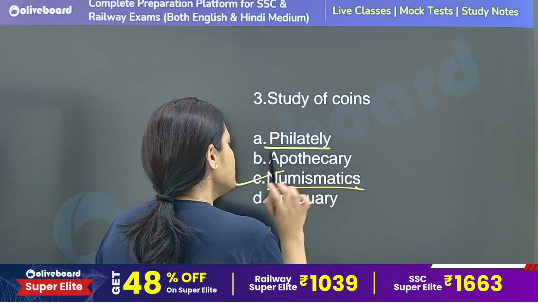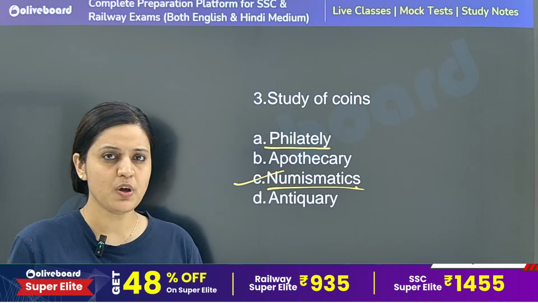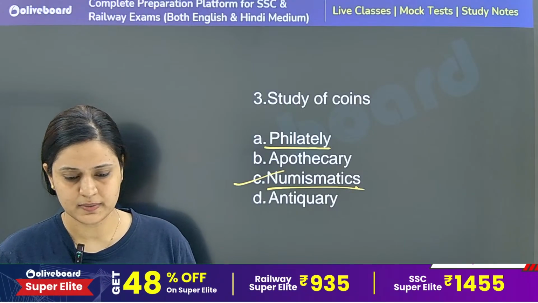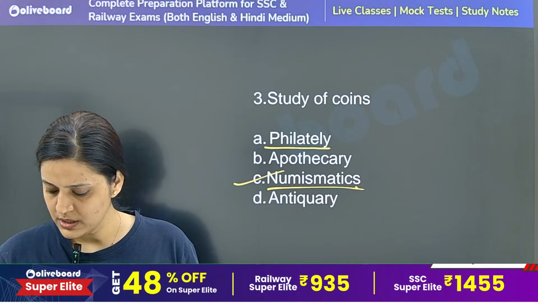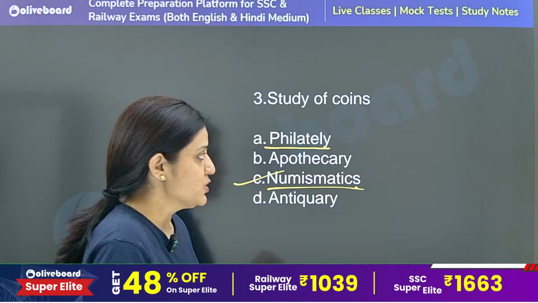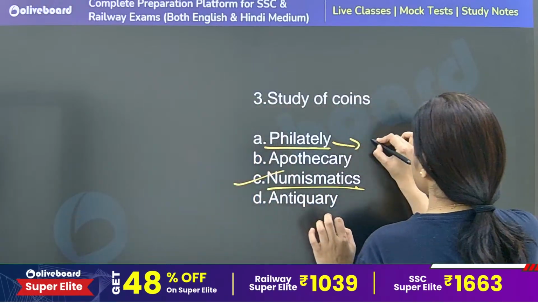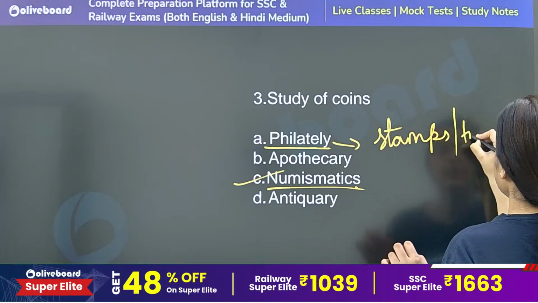Philately is related to collection of what? Collection of stamps. Very good. So philately is basically related to collection of old stamps or that type of thing. Tickets, you can also say tickets and stamps.